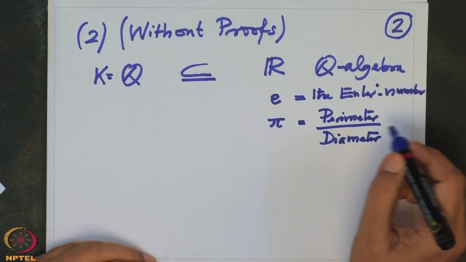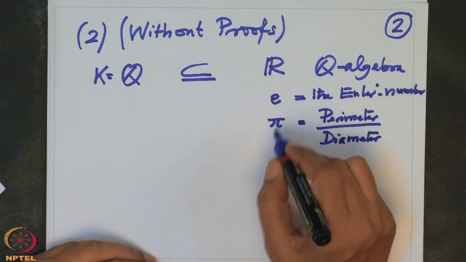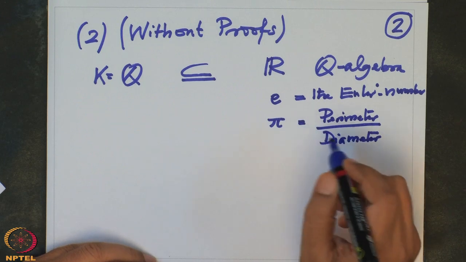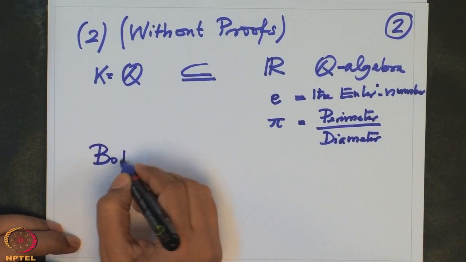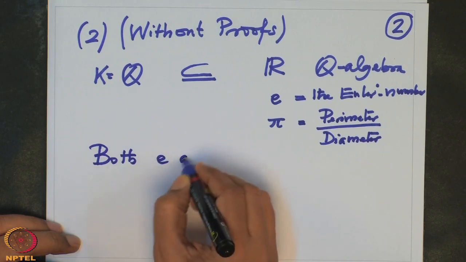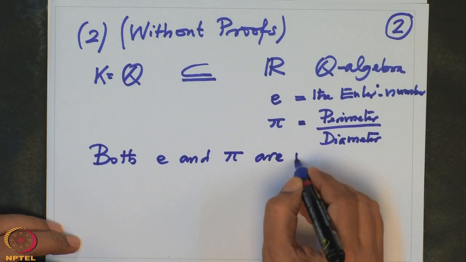Now, a lot of things have to be checked. I am not going to go into the definitions of e and pi, but just mention that both e and pi are not algebraic over Q.